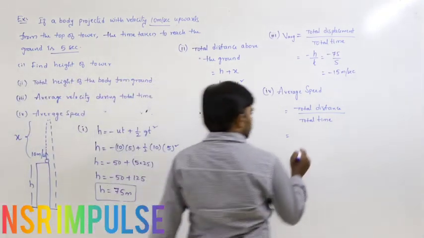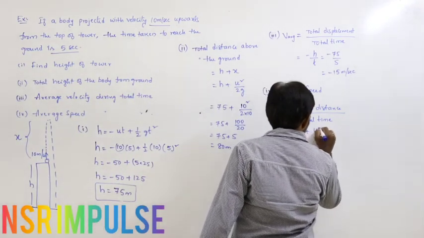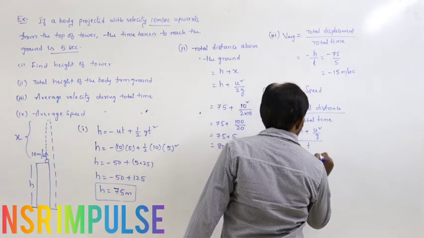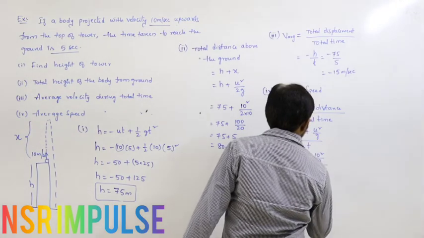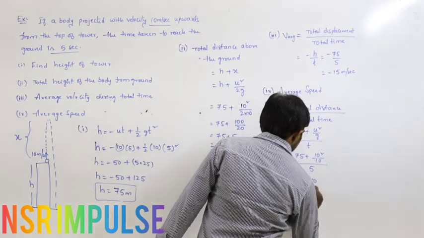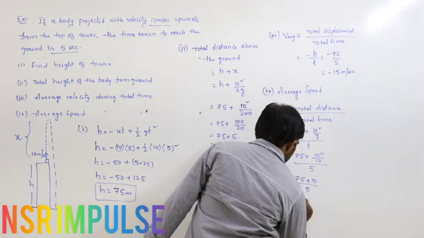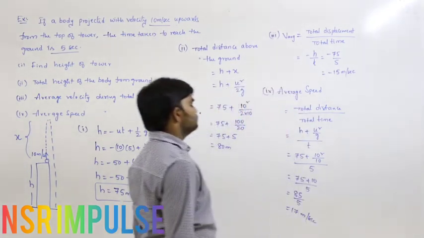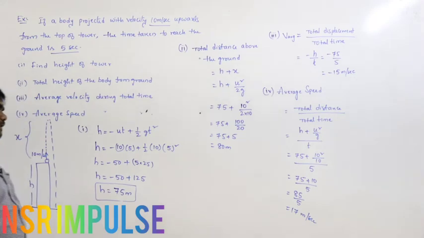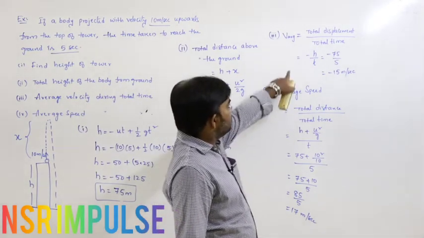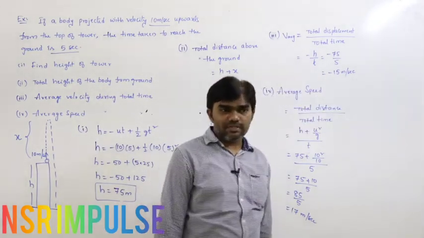Already previously we calculated total distance is h plus u square by g, divided by time. H is 75, u square is 10 square divided by 10, divided by time is 5. So 75 plus 10 divided by 5. So 85 by 5, 17 meters per second. Average speed is 17 meters per second. Average velocity is 15 meters per second.